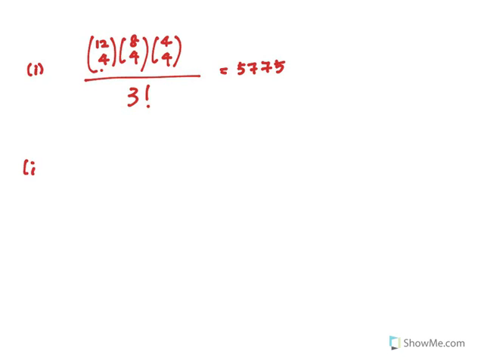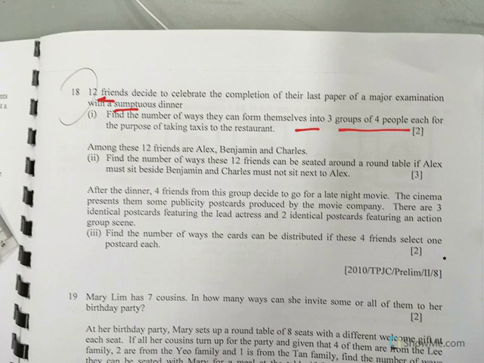Taking into account that whether it's ABC or CBA, we are just concerned about the persons being grouped, whether they are grouped as first or last doesn't matter. Okay, part 2, find the number of ways the 12 friends can be seated if Alex must sit beside Benjamin and Charles must not sit beside Alex.